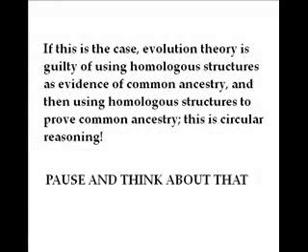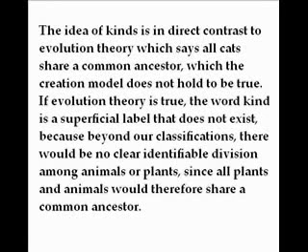If this is the case, evolution theory is guilty of using homologous structures as evidence of common ancestry, and then using common ancestry to explain homologous structures. This is circular reasoning. The idea of kinds is in direct contrast to evolution theory, which says all cats share a common ancestor, which the creation model does not hold to be true.